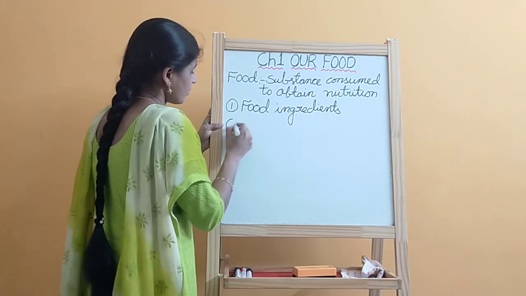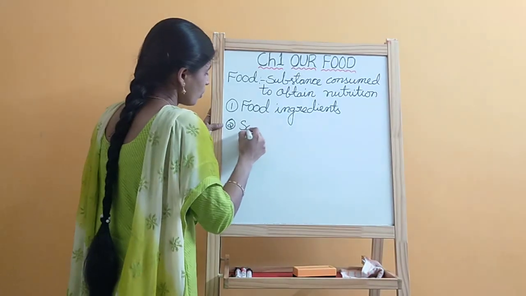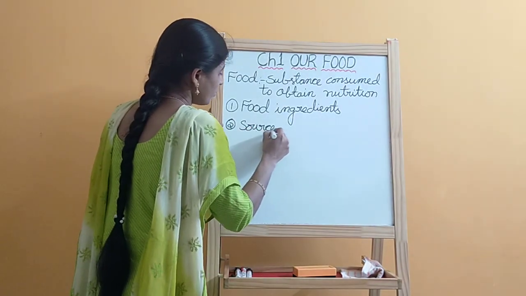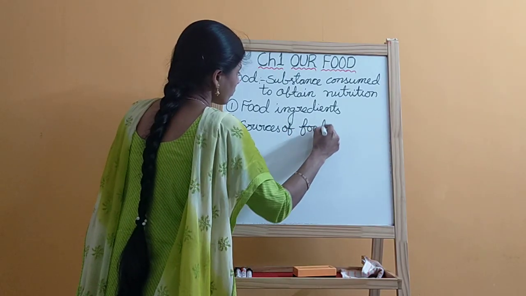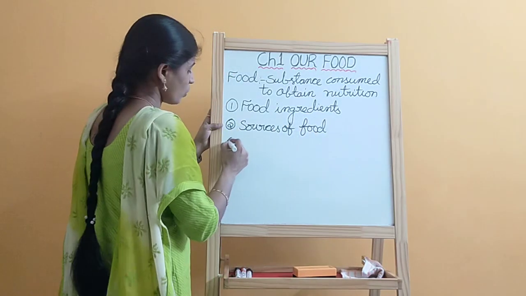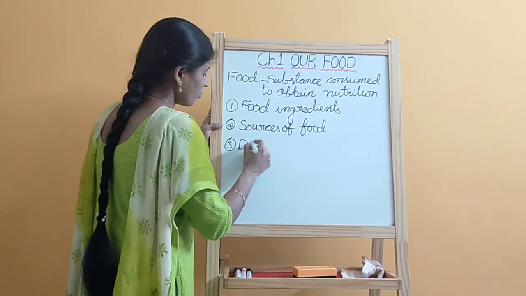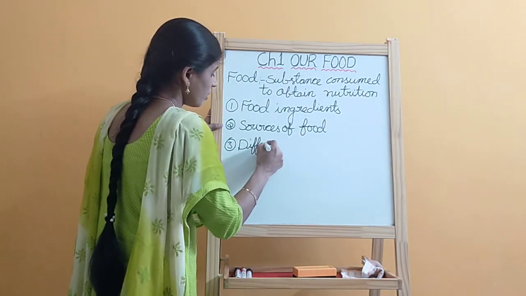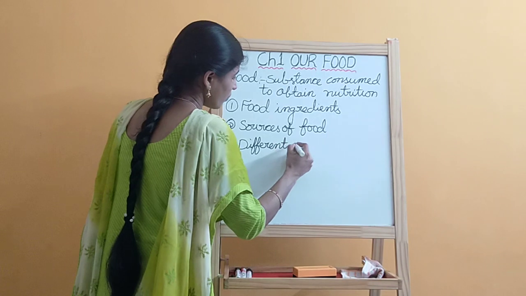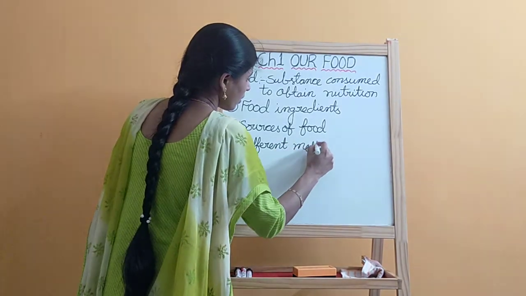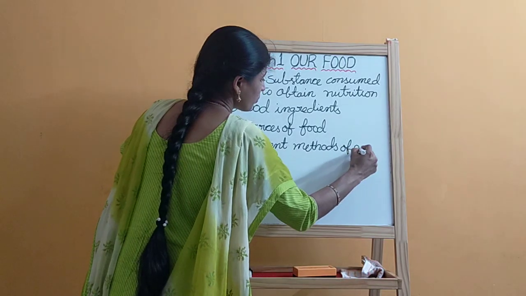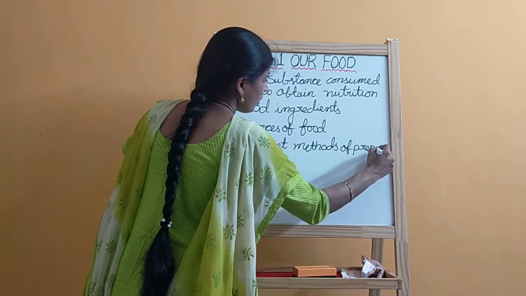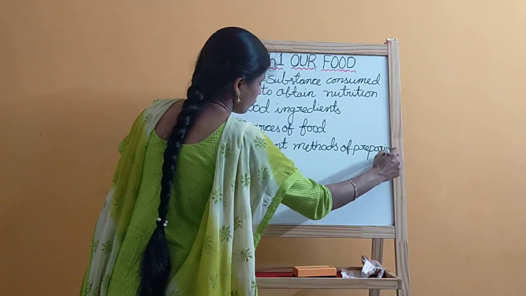Next, sources of food. Third, different methods of preparing food.